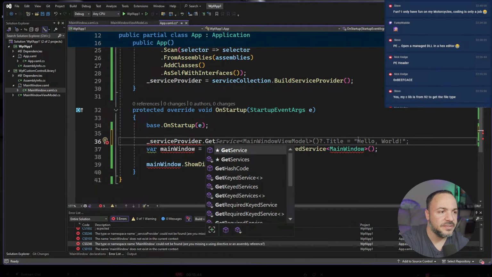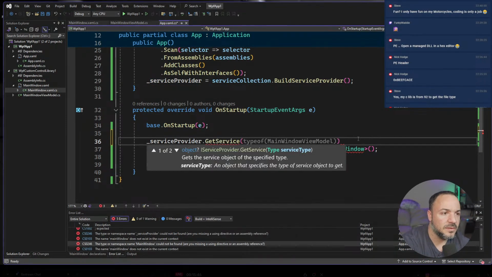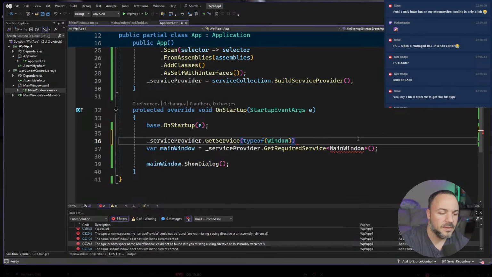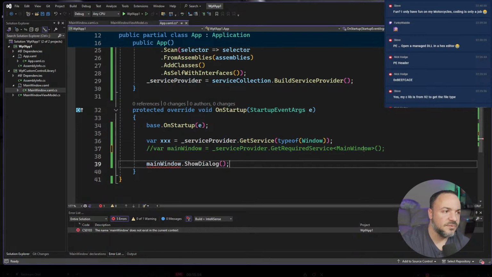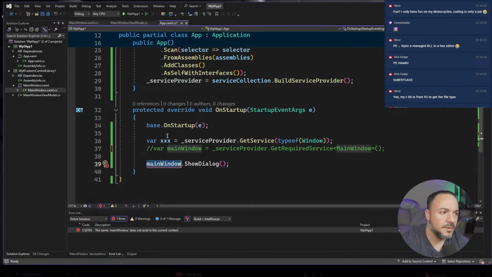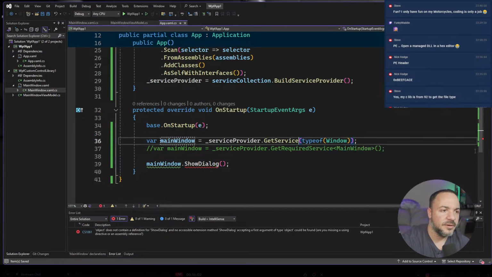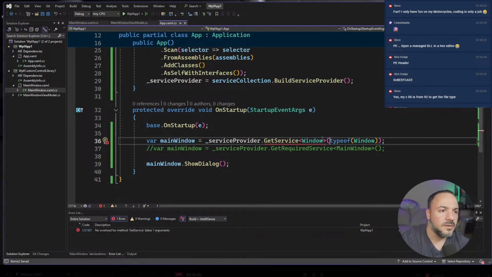But instead, what I'm going to do is see if service provider can get a type of window. I'm curious if this will work. Because there should only be... Oh, weird. No?